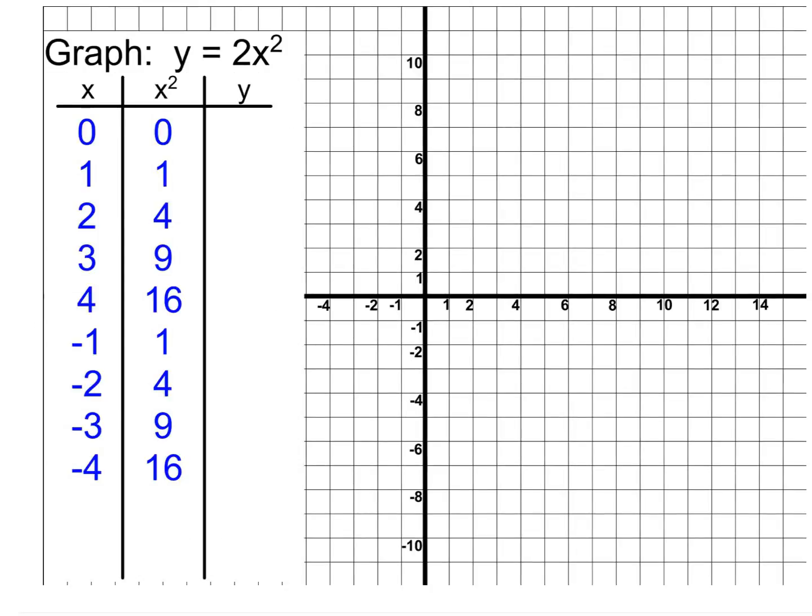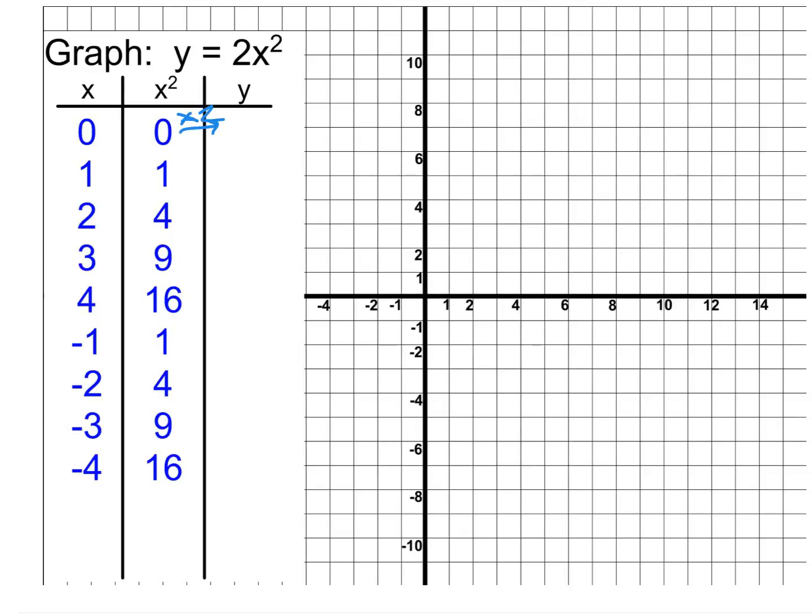Remember we made this table? There we made the table of x, and x squared was just our y value. But in this case, x squared is not our y. Our y value is actually going to be x squared times 2. So let's start filling that in. I'm going to take each of my x squared values and multiply them by 2.